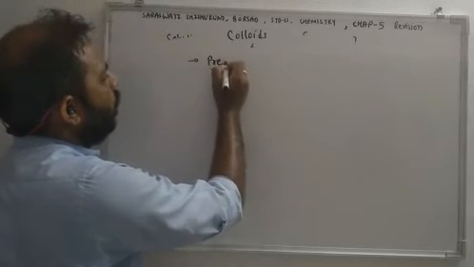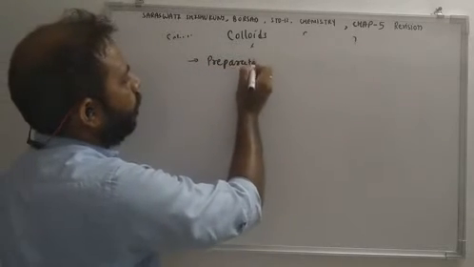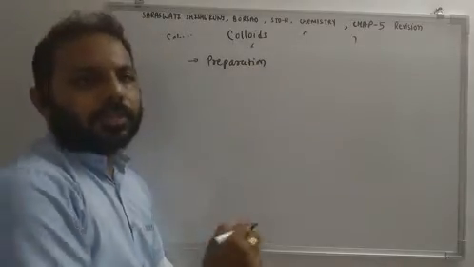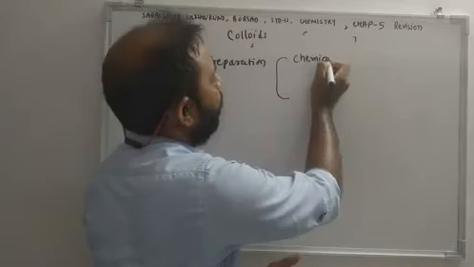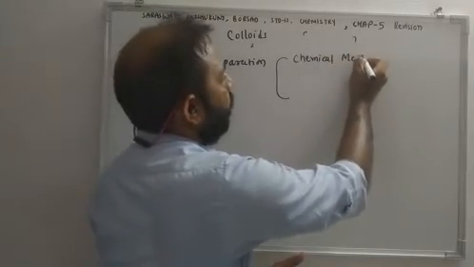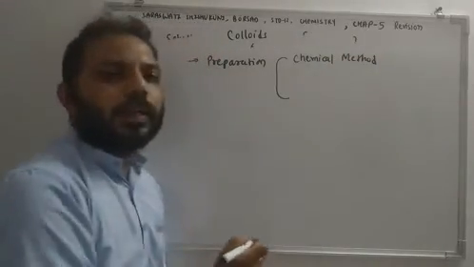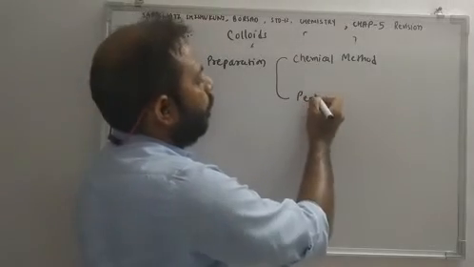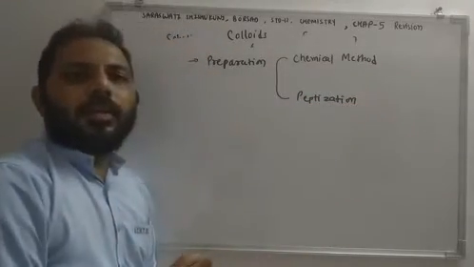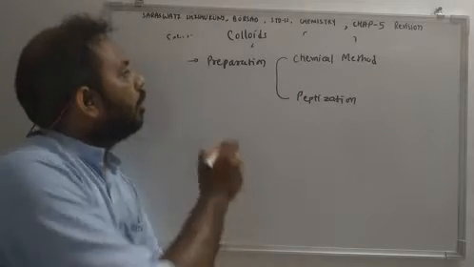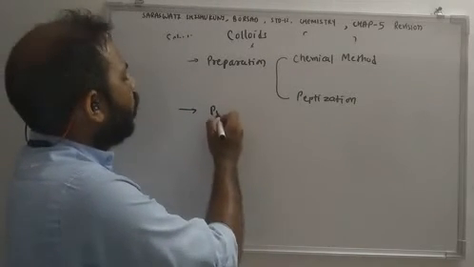Preparation of colloids. Preparation consists of chemical method and other methods like peptidation. Okay. After that, topic is purification of colloids.